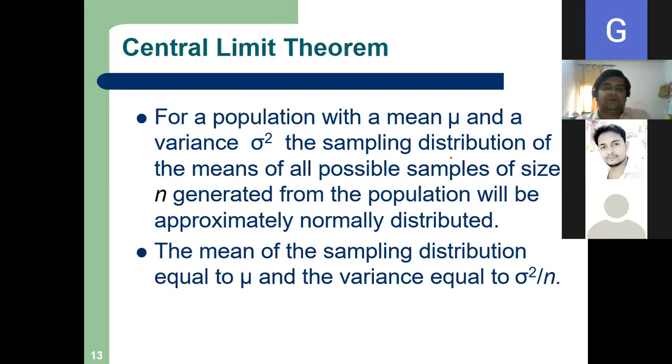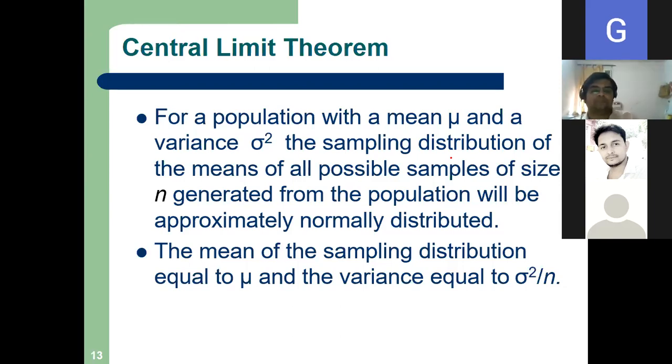Once again, just have a read of the central limit theorem. It says for a population with mean mu and a variance sigma square, the sampling distribution of the means of all possible samples of size n generated from the population will be approximately normally distributed.